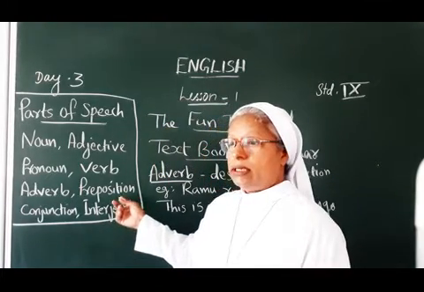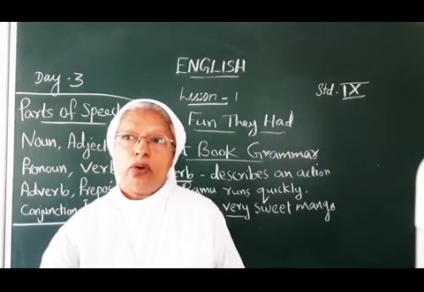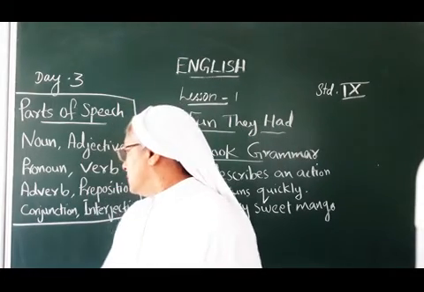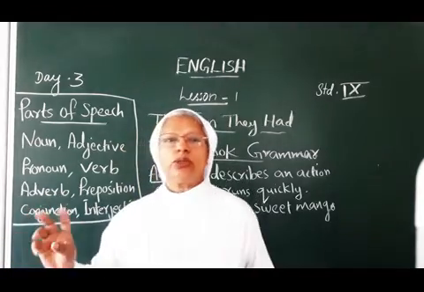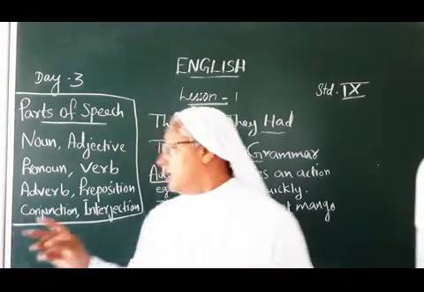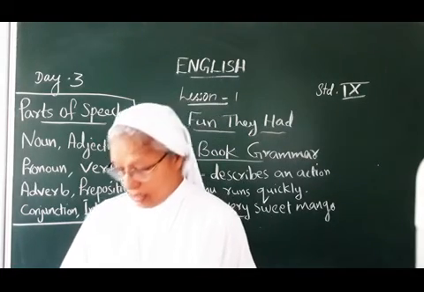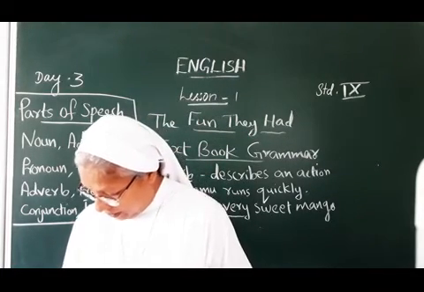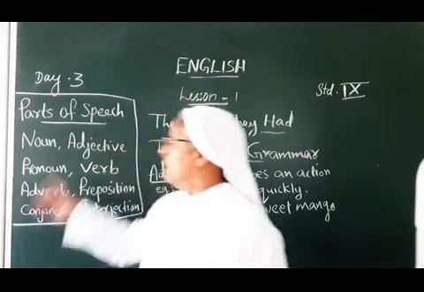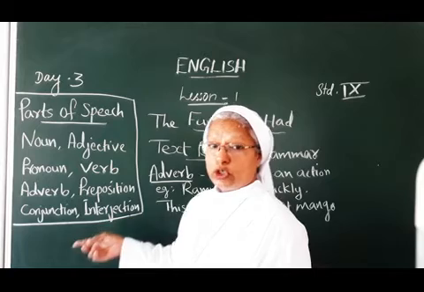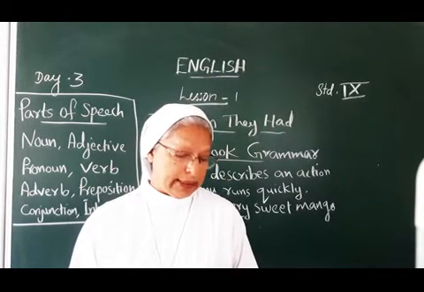Similarly, preposition shows a relationship between a noun or pronoun and something else. Then conjunction joins two sentences or two words, and interjection is used to express a sudden feeling or an emotion. So that is the 8 parts of speech. Here, in this lesson, it is said only about adverb.